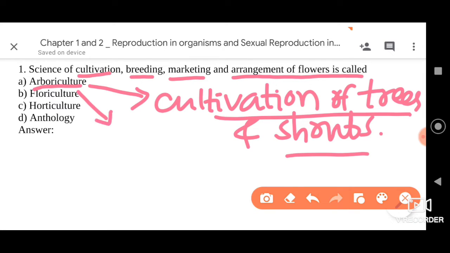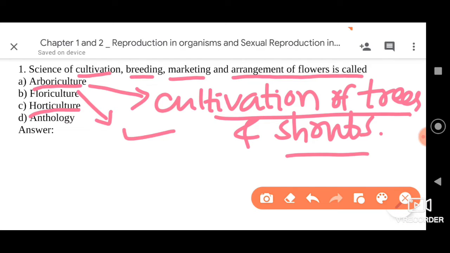Next we have floriculture. Yes, indeed, floriculture is the actual option, which is the cultivation and breeding of different varieties of plants to have various flowers, as well as their marketing and arrangement. All that is included in a branch called floriculture. Then we have horticulture, dear friends.